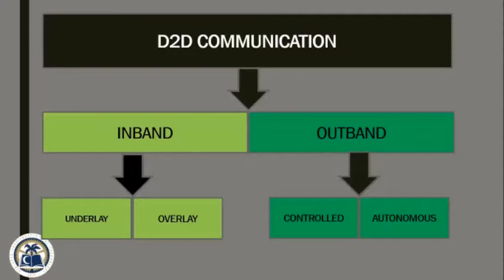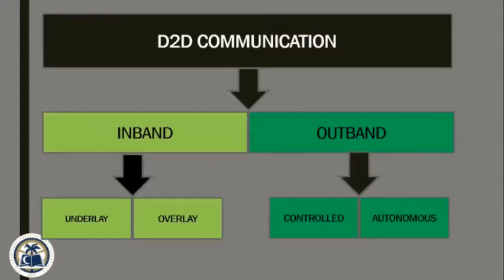Researchers have classified two types of D2D on the basis of usage and network resistance: in-band and out-band. The motivation for choosing in-band communication is high control over the cellular licensed spectrum. In-band is further divided into underlay and overlay. In underlay, cellular and D2D devices can share the same radio resources and enhance the performance of the cellular network by providing high spectral efficiency. In overlay, D2D links are given dedicated resources.